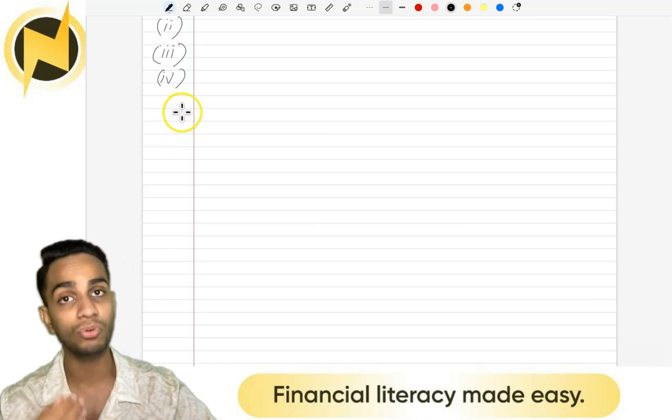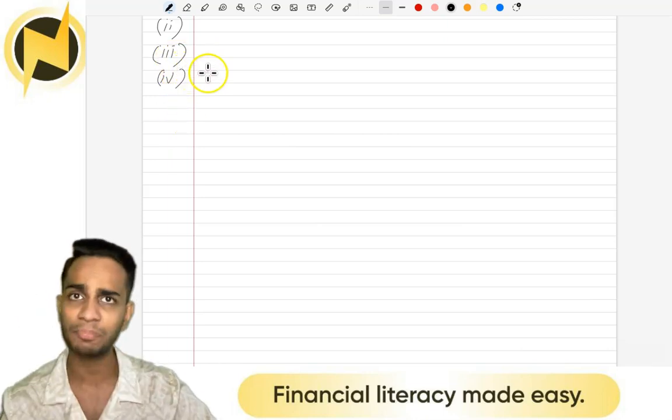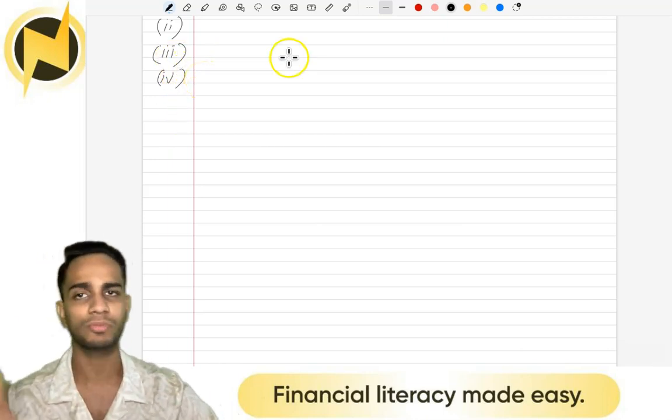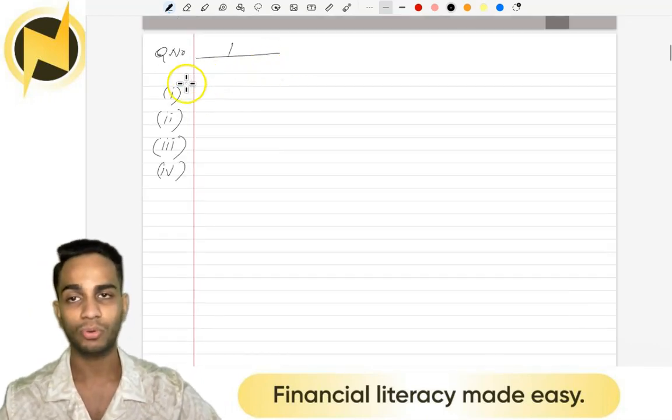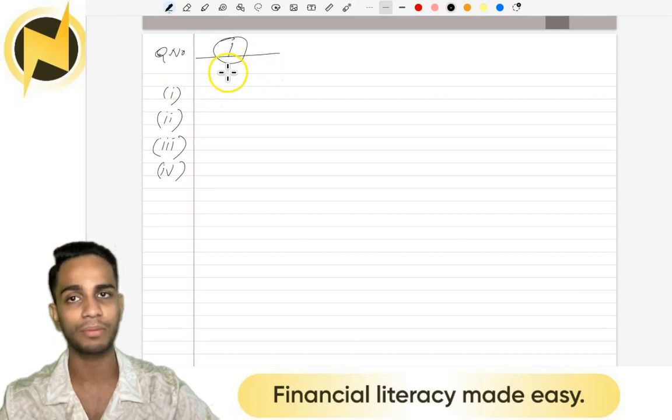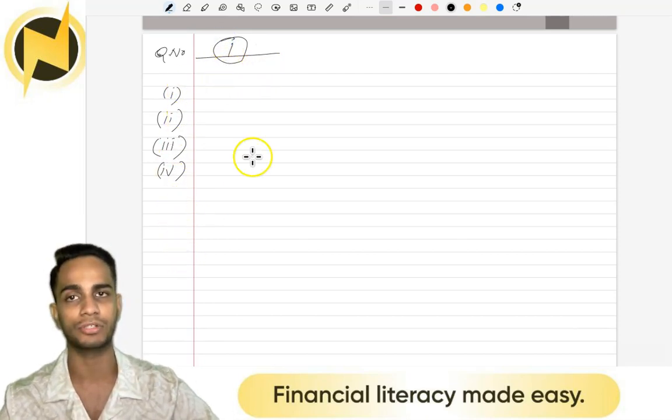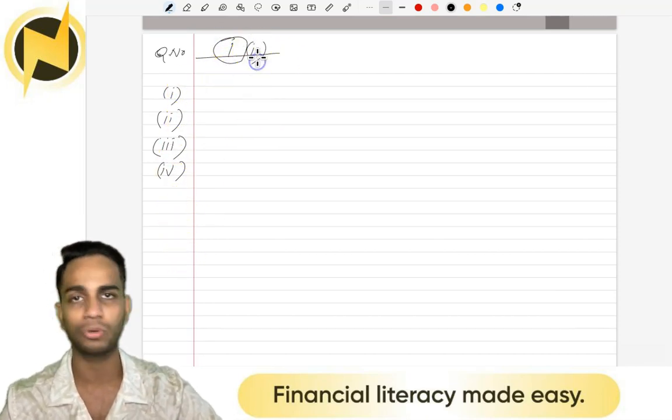In case you have to do calculations for these questions, take the next page. Next page, give working notes, and first working note for question number 1. Show your answer. Alright, so always make sure you note question number over here and the sub questions in the margin. Don't write 1 here, don't do that.